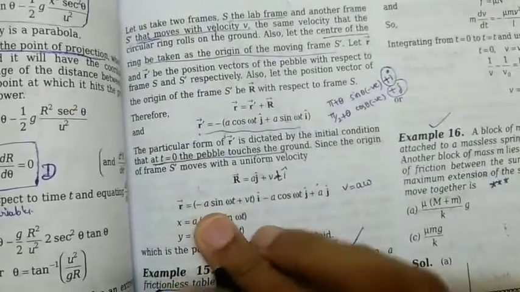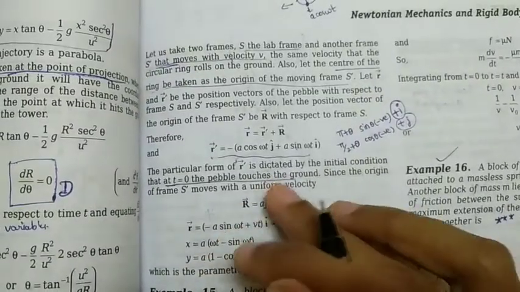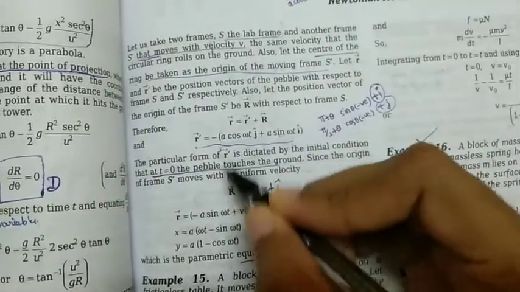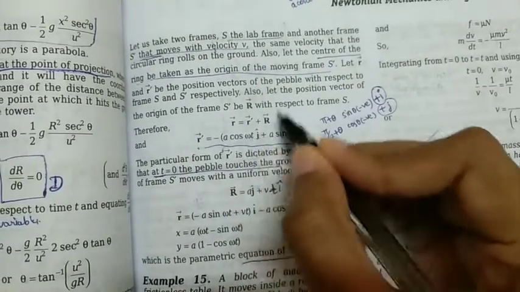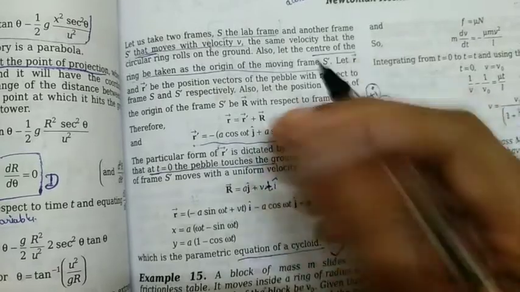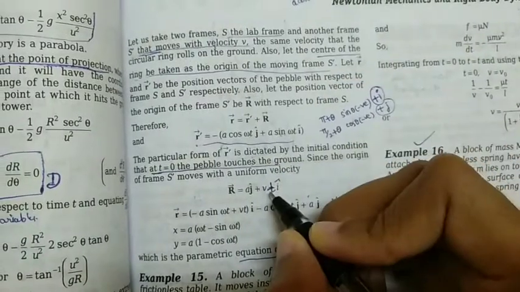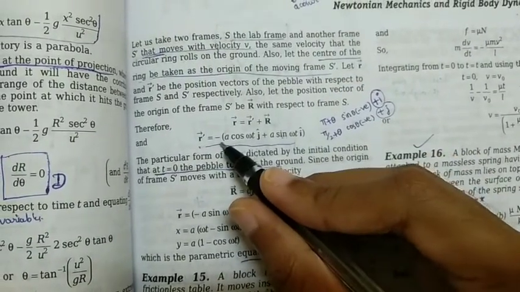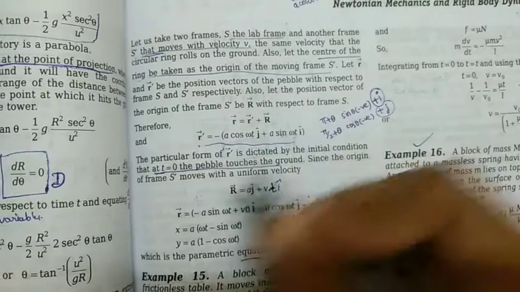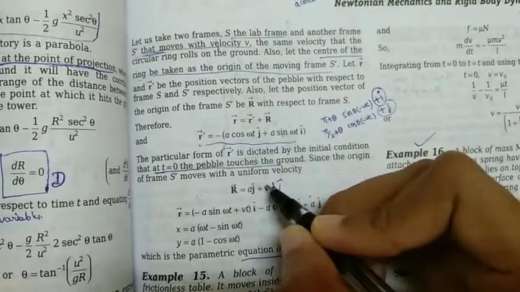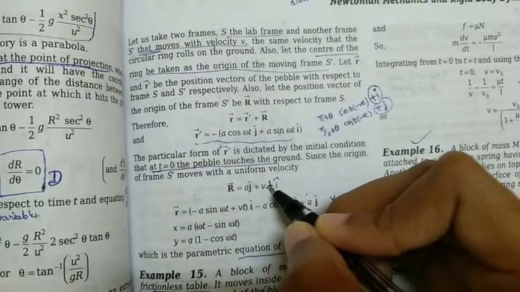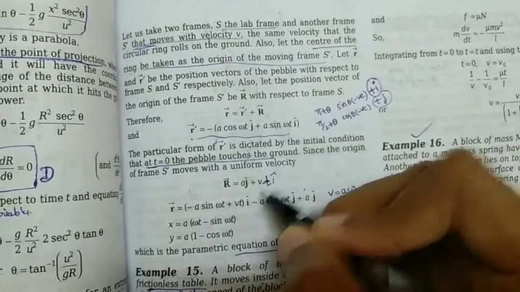And the next thing, we need to substitute both R dash and R in this equation, that is r equals R dash plus R. That means we need to add both the equations. So if we consider the i component, here minus a sin omega t, and here the i component is plus vt, so we have plus vt i cap.